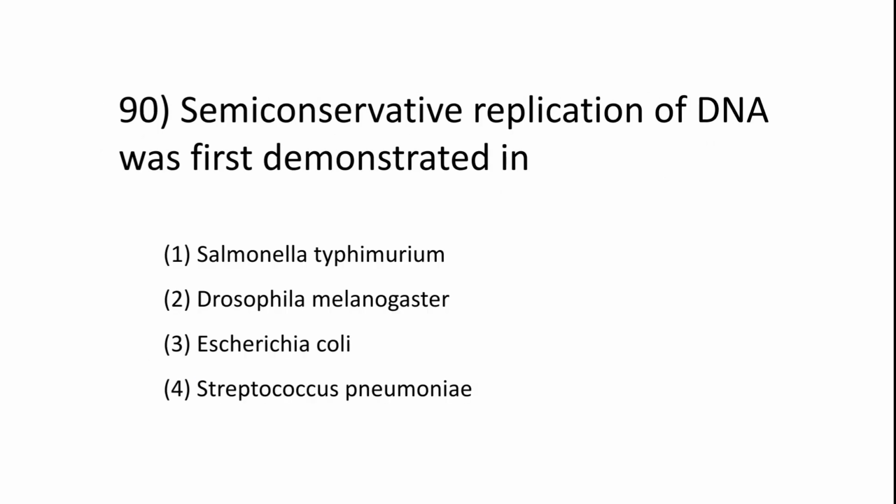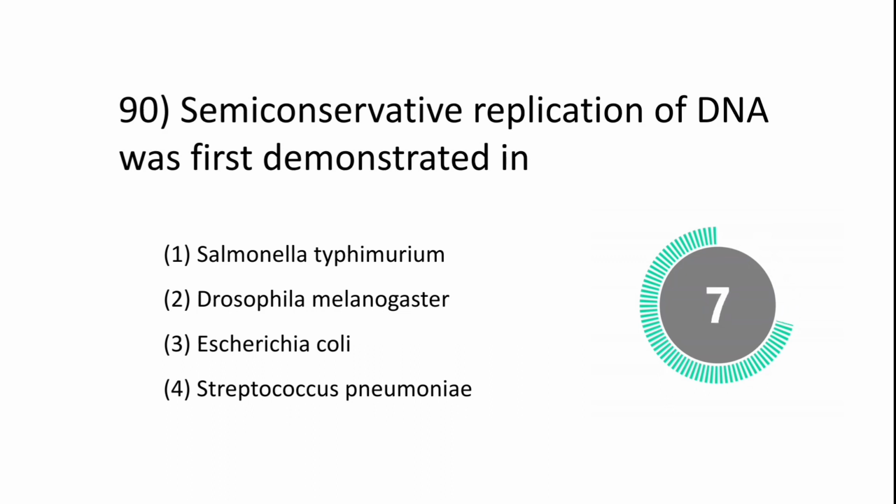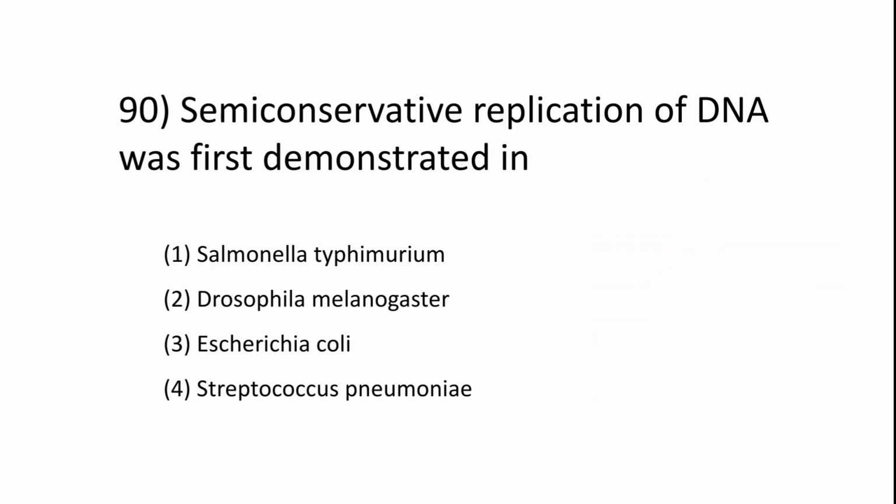Finally, the last question. Semi-conservative replication of DNA was first demonstrated in Salmonella typhimurium, Drosophila melanogaster, E. coli, Streptococcus pneumoniae. So the right answer should be option 3, E. coli. Yes.